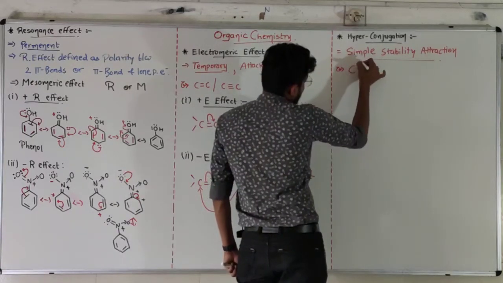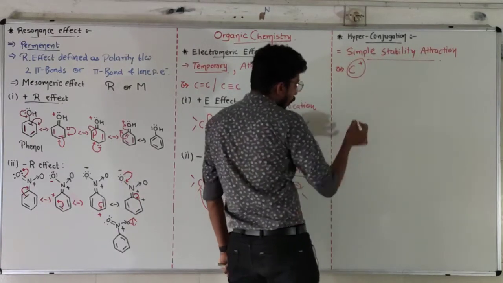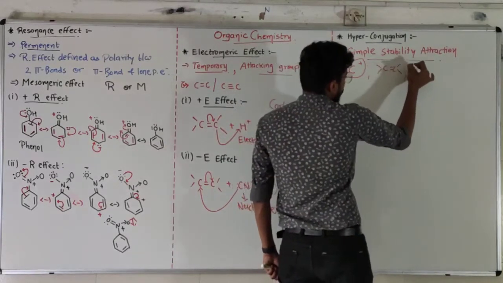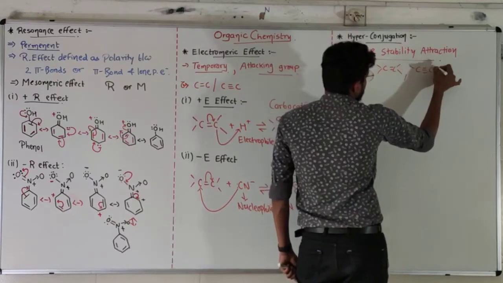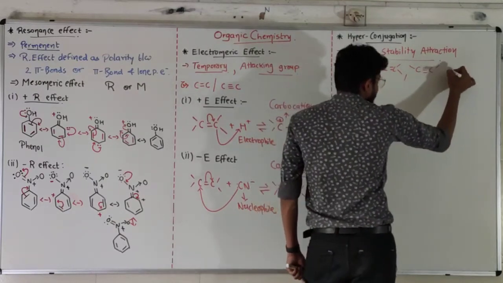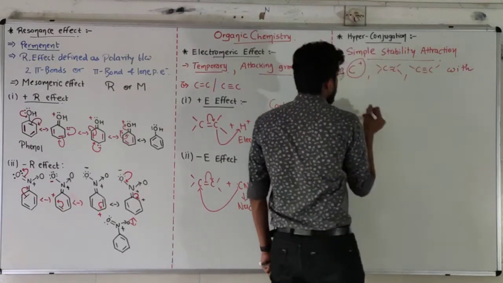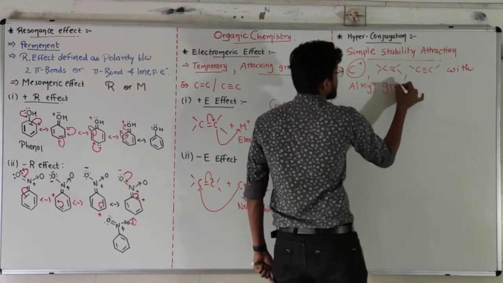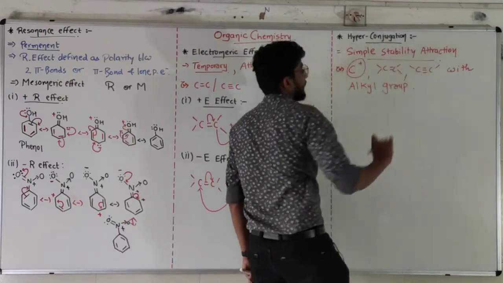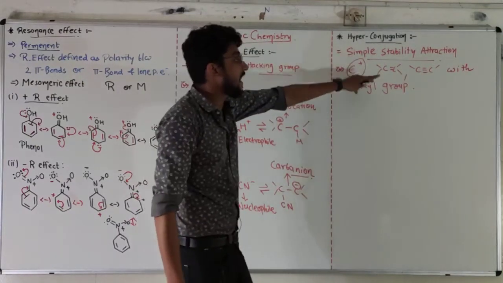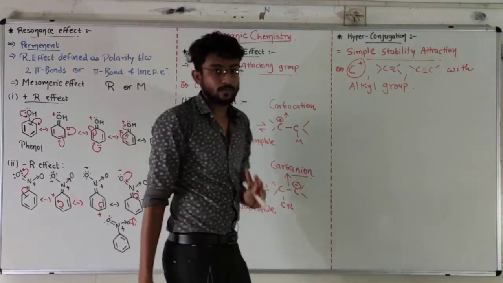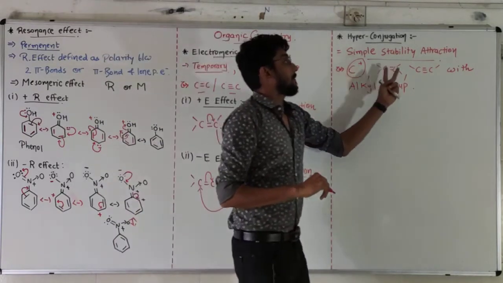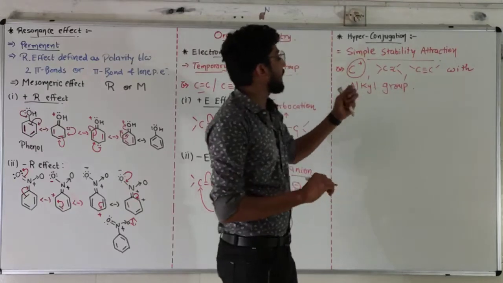Either a carbocation, or a carbon-carbon double bond, or a carbon-carbon triple bond, with an alkyl group. These systems with an alkyl group, not only this system but plus alkyl group. Here we only need a double bond or triple bond, but in hyperconjugation, a double bond or triple bond with an alkyl group.